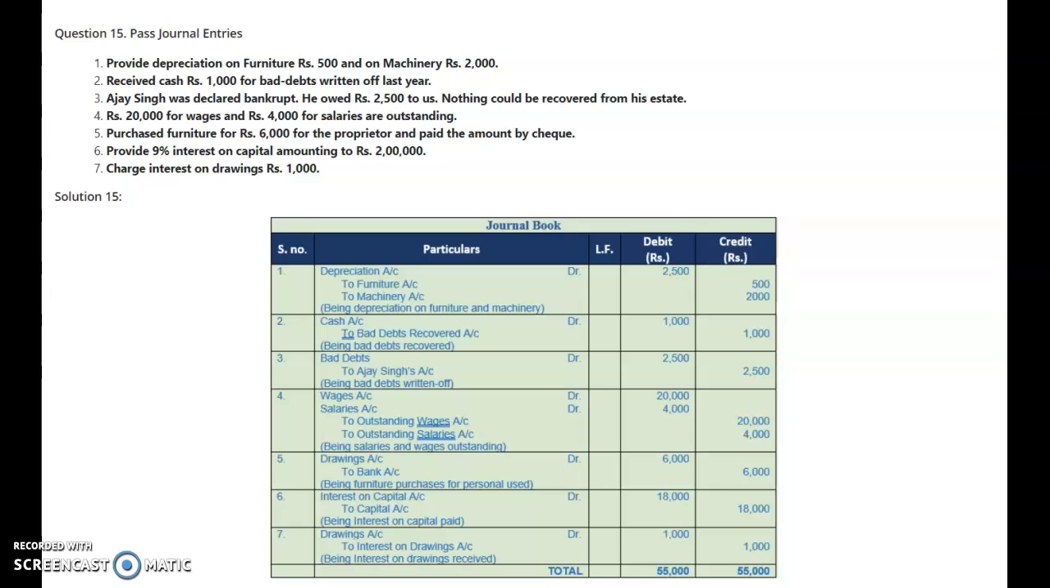Likewise, I told you for interest on capital, if some duration or period is given, likewise for interest on drawings, some duration or rate may be given, then you will calculate accordingly. Like charge interest on drawings at the rate of 6% per annum. Nothing is given, so you will calculate for the complete year. If it is given that charge interest on drawings at the rate of 9% per annum for 3 months on drawings of rupees 10,000, then you have to calculate the amount of interest on drawings, but the entry will remain the same: drawings account debit to interest on drawings.